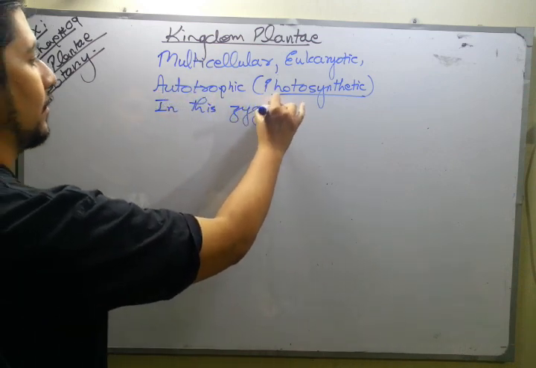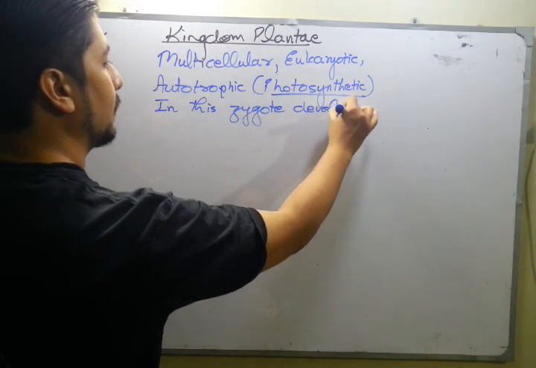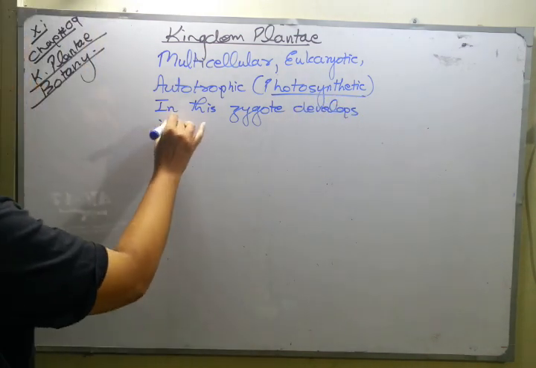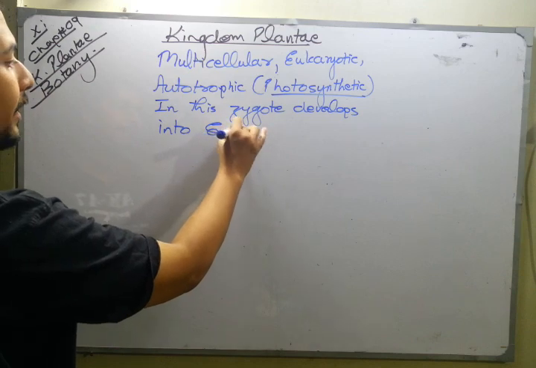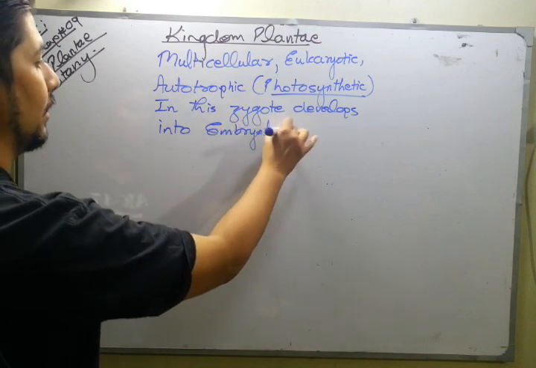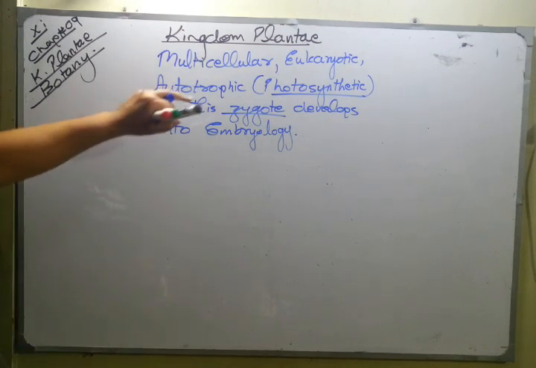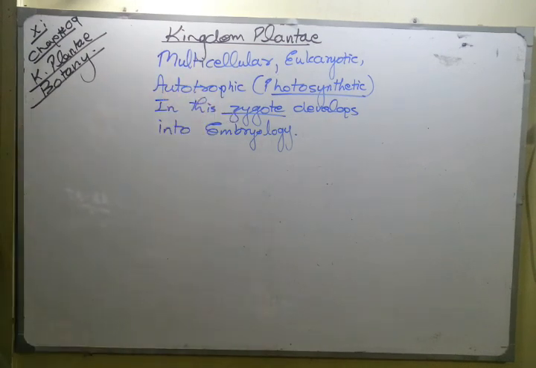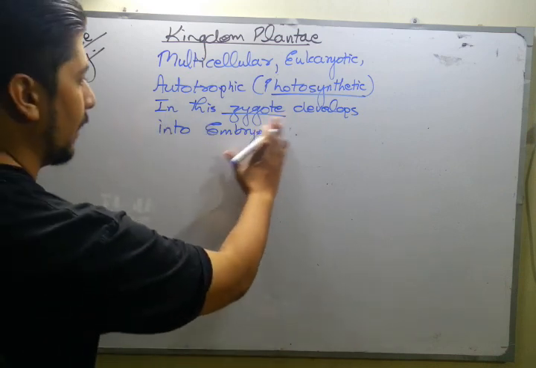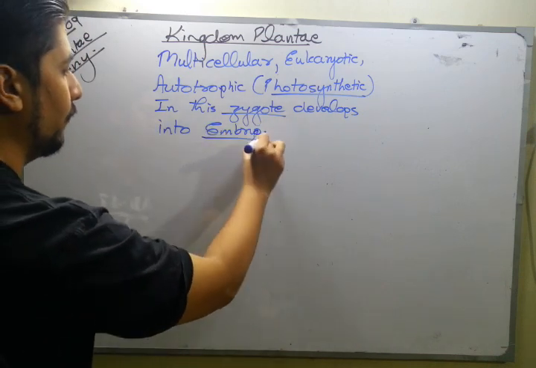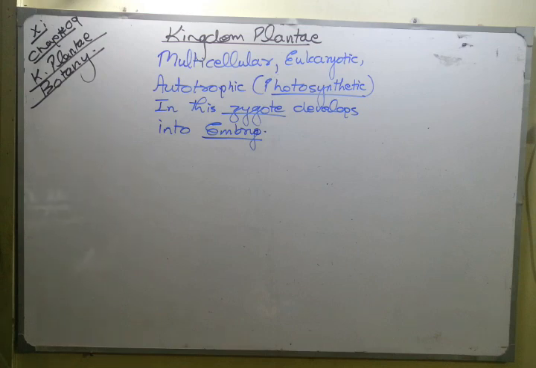zygote develops into embryo. Regarding embryology and zygote, what is a zygote? When male and female gametes fuse together, forming a certain part, that is called a zygote, and the zygote develops into the embryo, which is a developed form of the zygote. That is what you have to remember in order to write the complete definition of Kingdom Plantae.